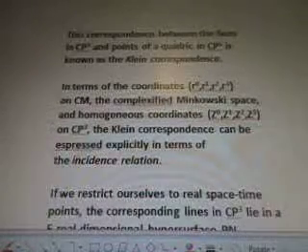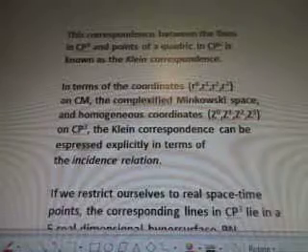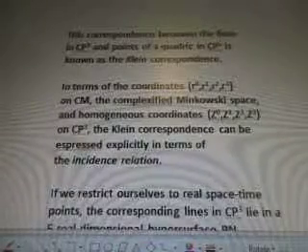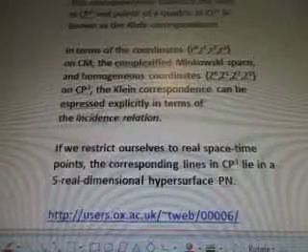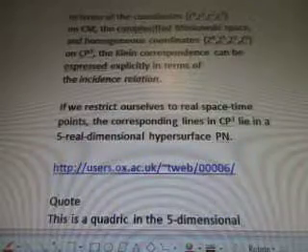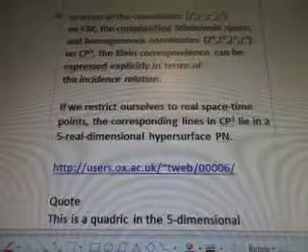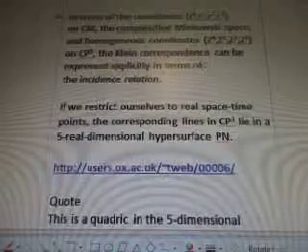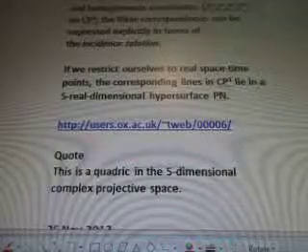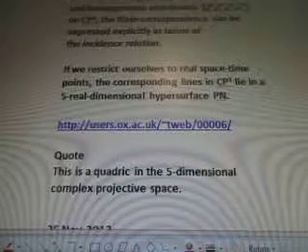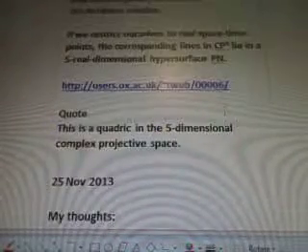In terms of coordinates R0, R1, R2, R3, sorry, that was R0, on CM, the complexified Minkowski space, and homogeneous coordinates Z0, Z1, Z2, Z3 on CP3, the Klein correspondence can be expressed explicitly in terms of the incident relation. If we restrict ourselves to real space-time points, the corresponding lines in CP3 lie in a 5 real-dimensional hypersurface PN. And that's at users.ox.ac.uk.